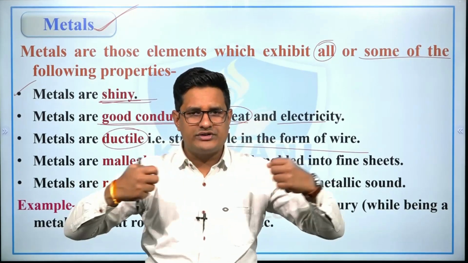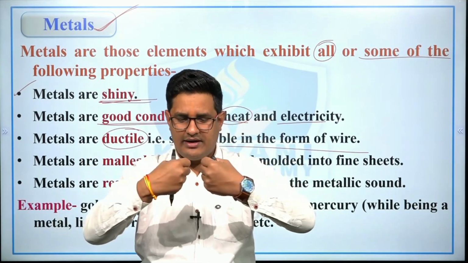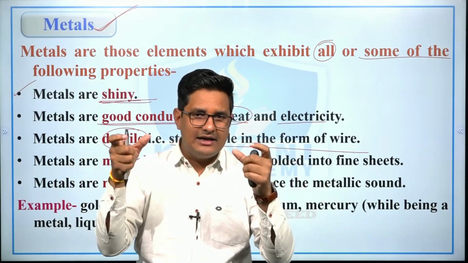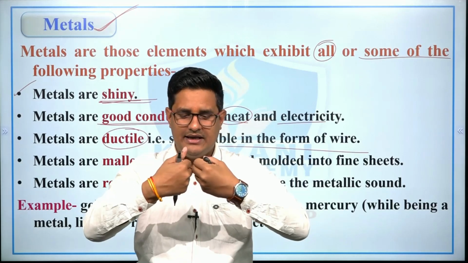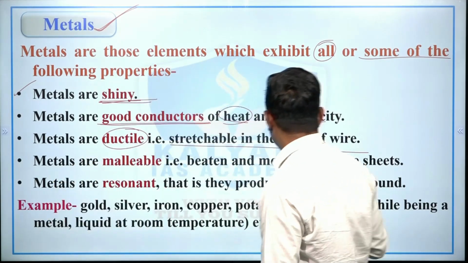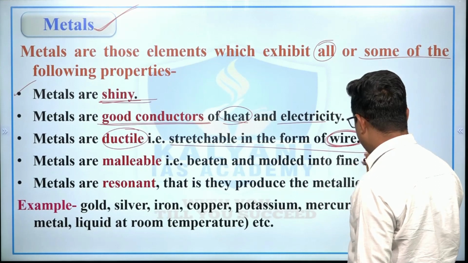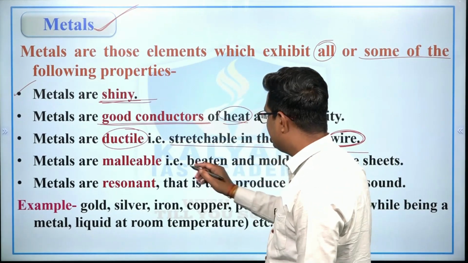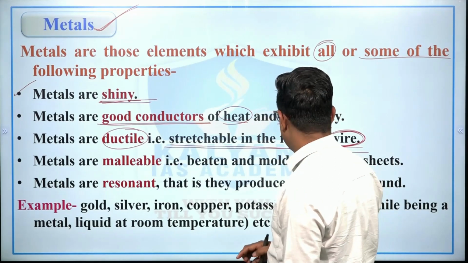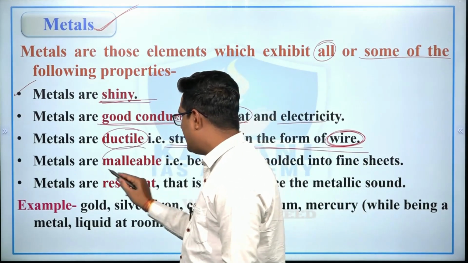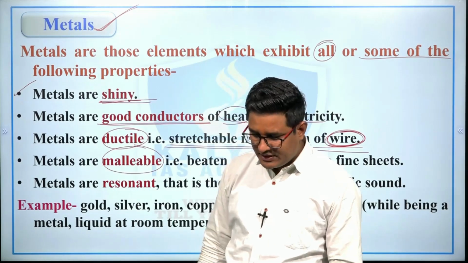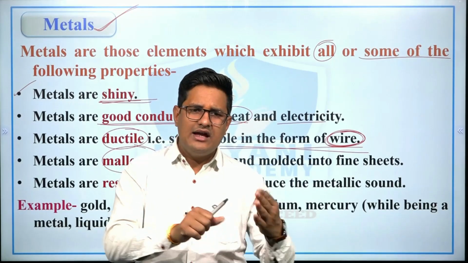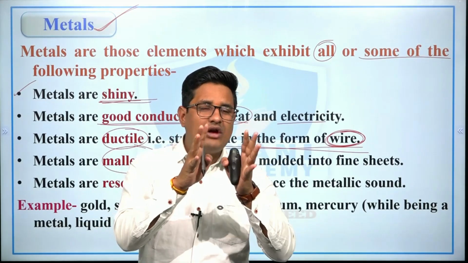When you apply a force and you stretch a stone, right, it will split in two or three parts, right? But when we stretch a metal, तो वो एक thin wire में क्या हो जाता है? Convert हो जाता है, उसको ही कहते हैं ductile. So metals are ductile, that is stretchable in the form of a thin wire. Metals are malleable. What does it mean, right? If you hit a glass, right, it would be broken into 1,000 pieces.